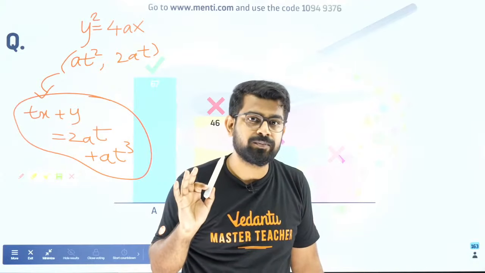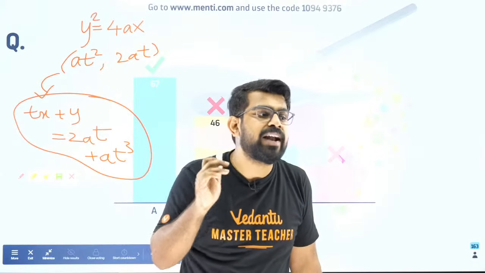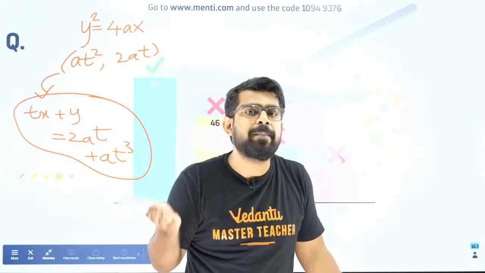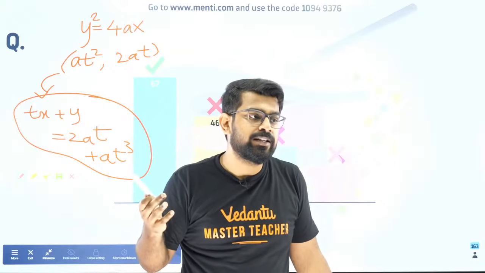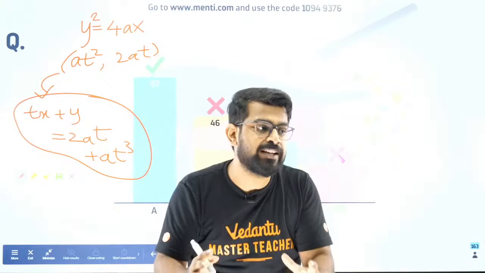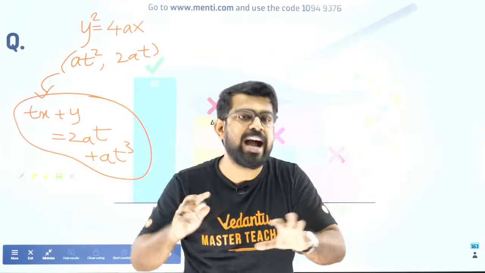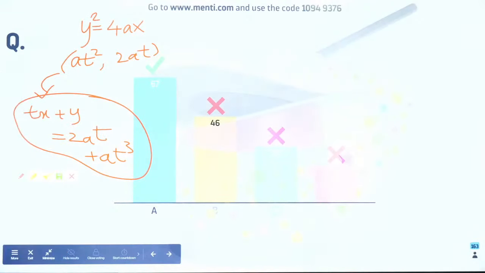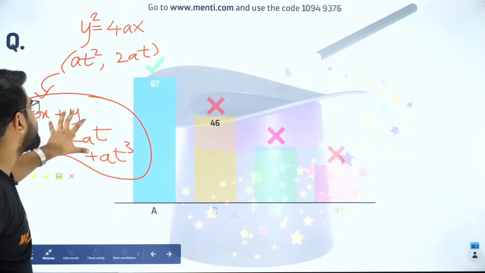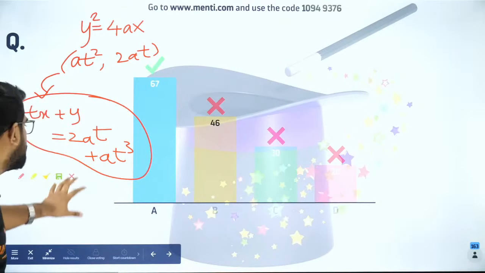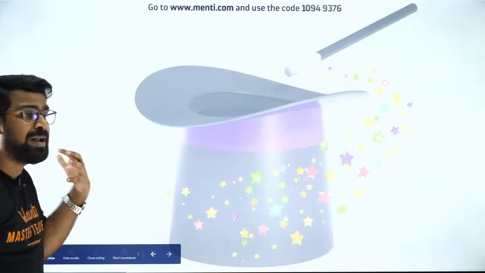Are you all clear? So that attitude you should have. That is the best thing about attending this class, man. If you are just coming to play and go, there is no point. This class is to expose your weakness. When you are attending the full session, you will know these places I am weak, I need to cover it. That is the whole point. So please listen carefully, guys. Shall I move forward? This is the equation of tangent in parametric form. Got it? So let us move forward to the next one because I have many questions.